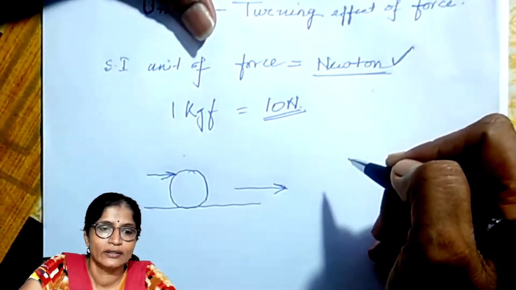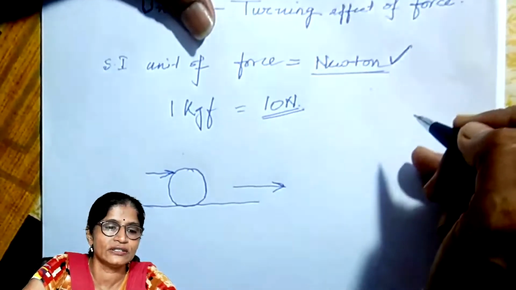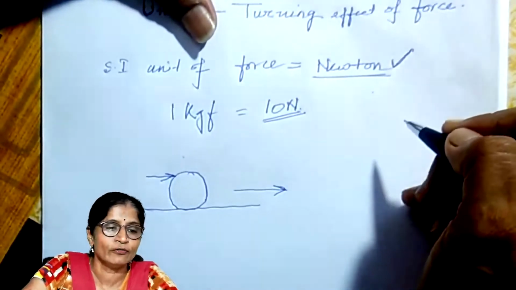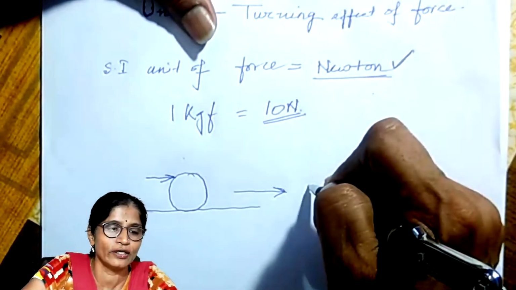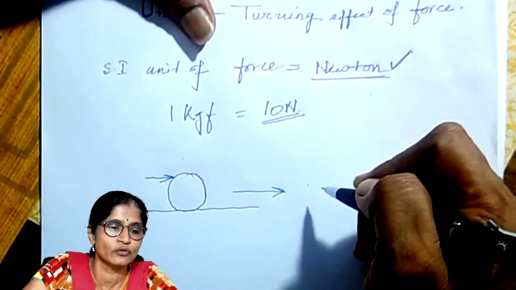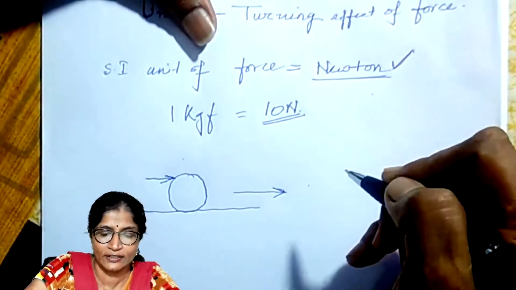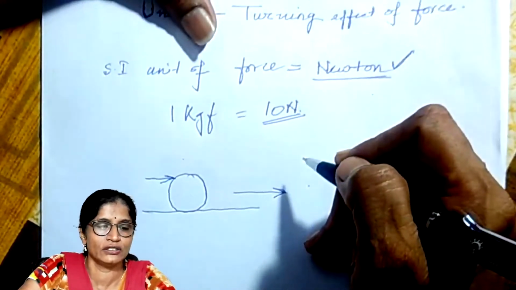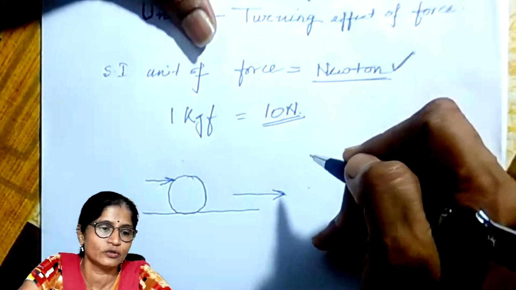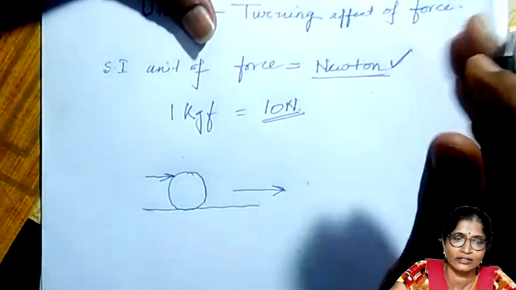and that motion is known as linear or translational motion. So when force acts on a stationary rigid body which is free to move, the body starts moving in a straight path in the direction of force, and the motion produced is the linear or translational motion.